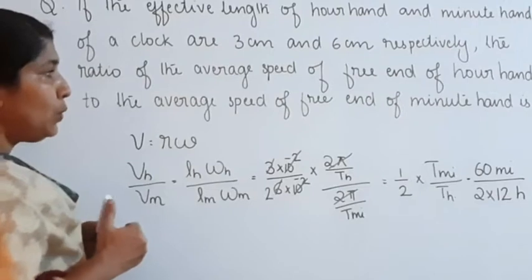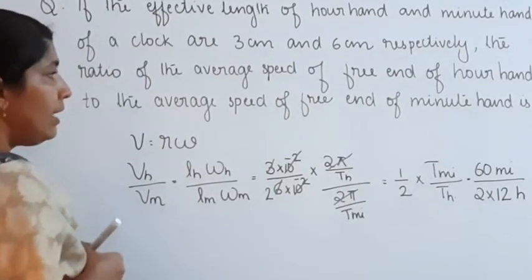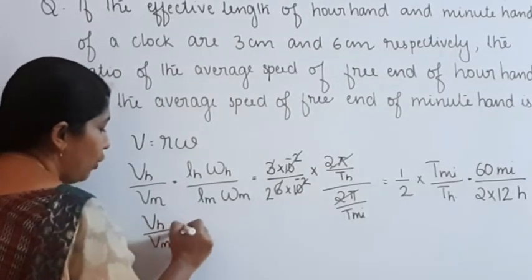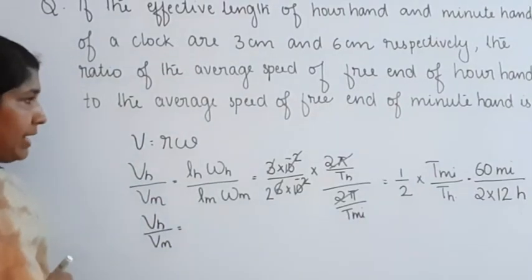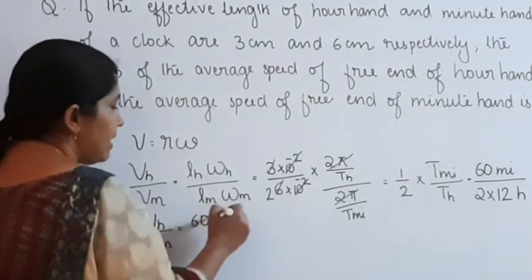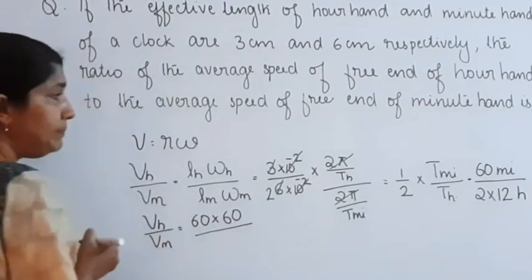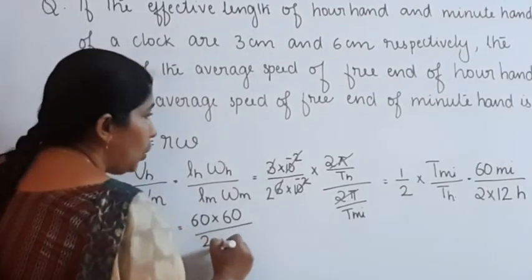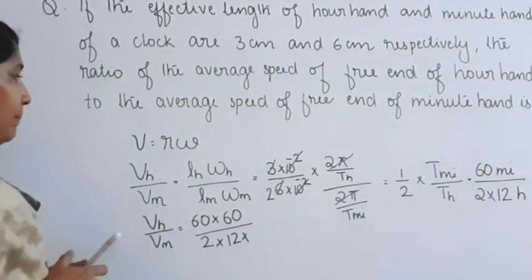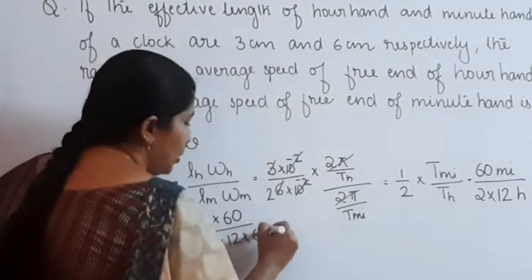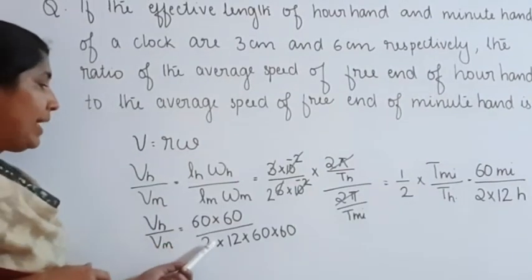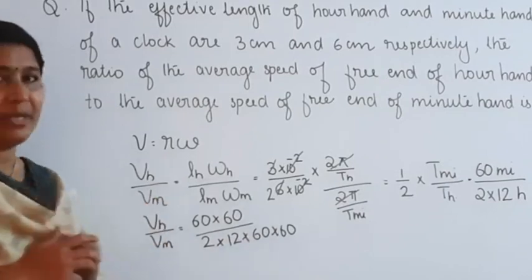Now we want to write it in terms of seconds. V hour divided by V minute, the average speed of the hour hand divided by the average speed of the minute hand, is equal to 60 into 60 seconds divided by 2 into 12 into 60 into 60 seconds, since 1 minute is 60 seconds and 1 hour is 60 into 60 seconds.